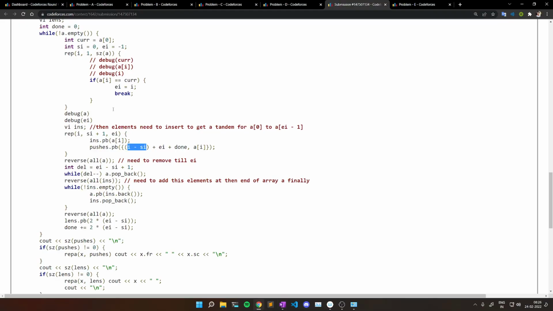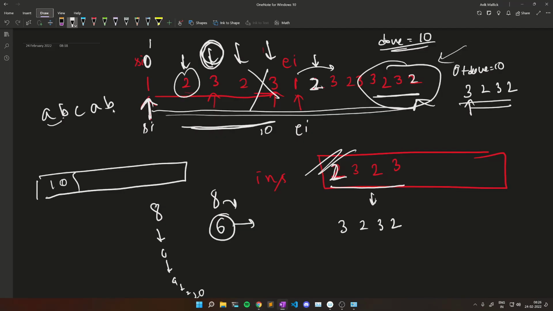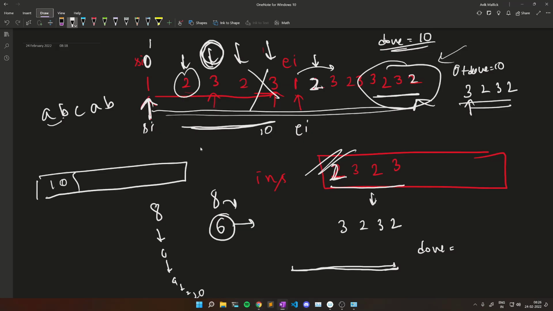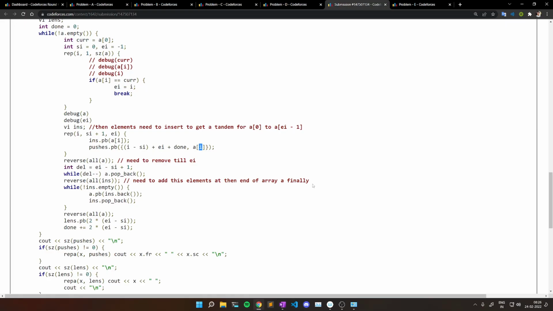So I do end index plus i minus start index, also plus done, because plus done will eventually tell us how many elements we are previously done with, because that many elements exist in our array's first part, but we have removed them for better calculation. So I have added done. Initially it is 0, and I am inserting the ith element, right? So it will be like 2 3 2 3.